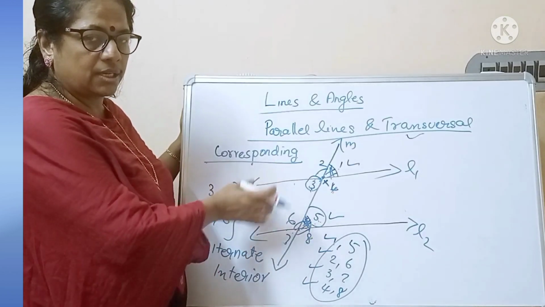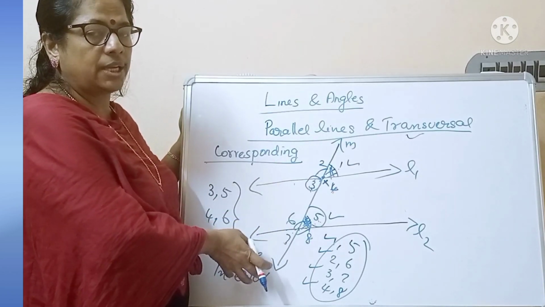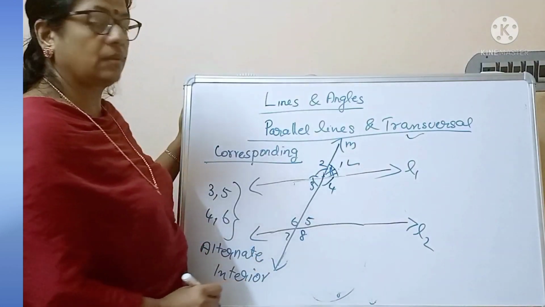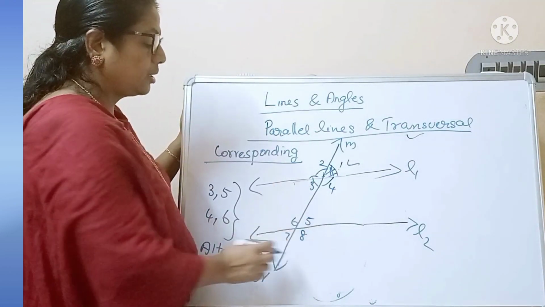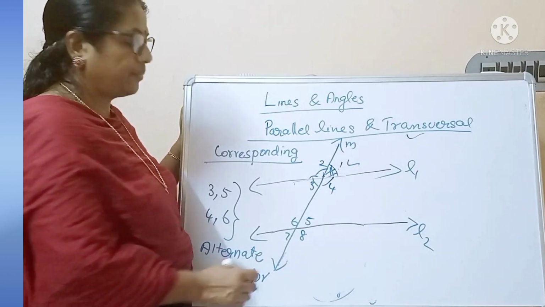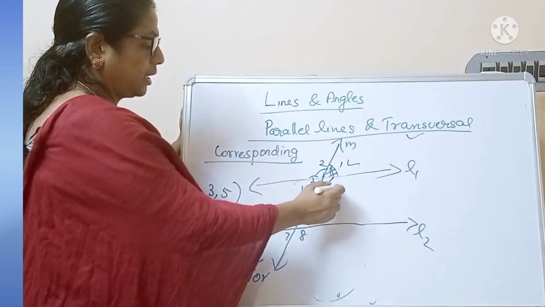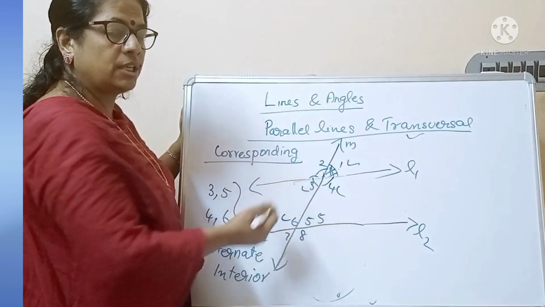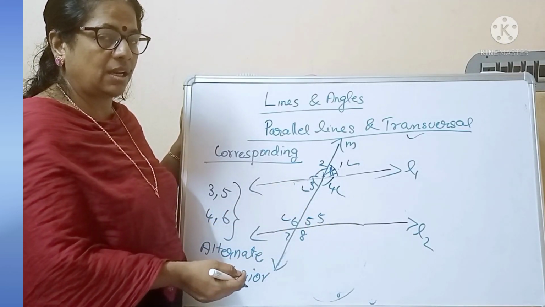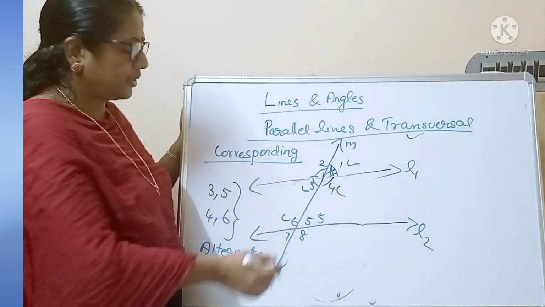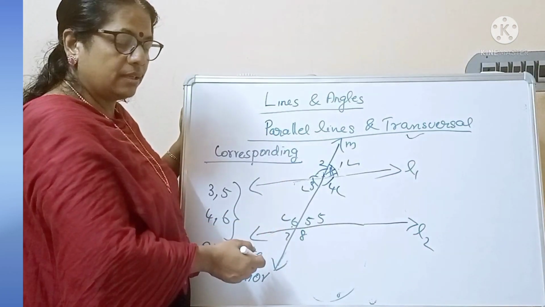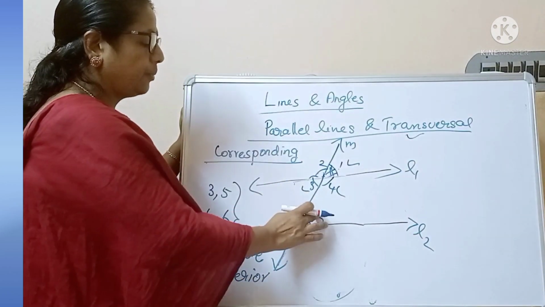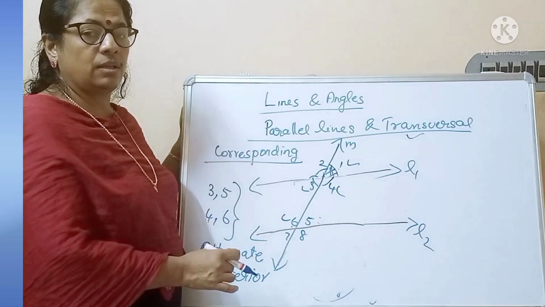So first one corresponding angles, second one alternate interior angles. And look into one more set. 3, 6 and 4, 5. They are lying on the same side of the transversal and also interior. 3 and 6 are interior and 4 and 5 are also interior of the parallel lines.